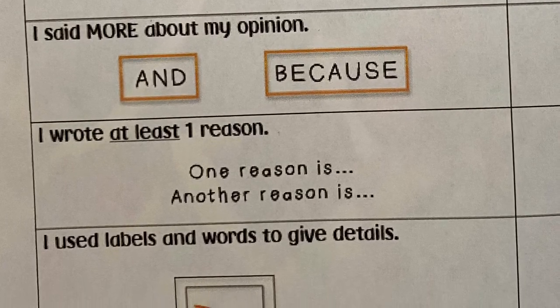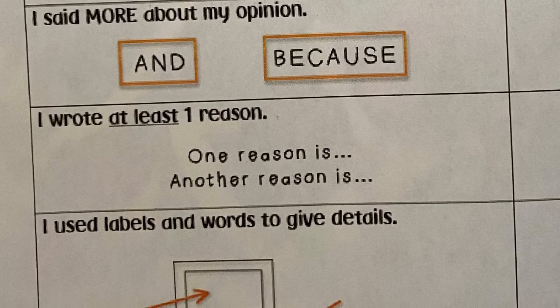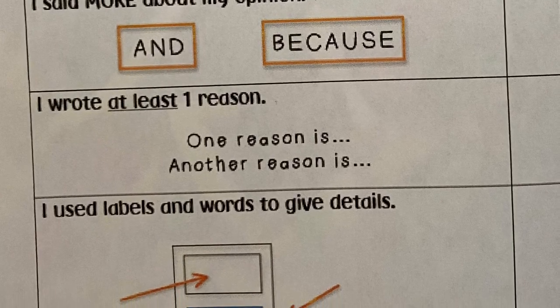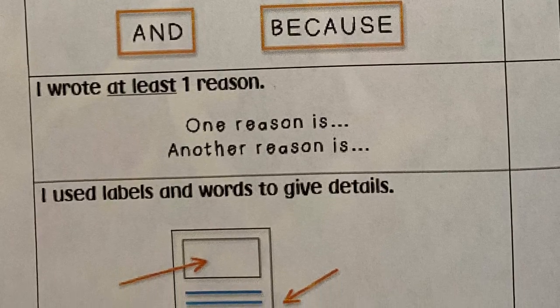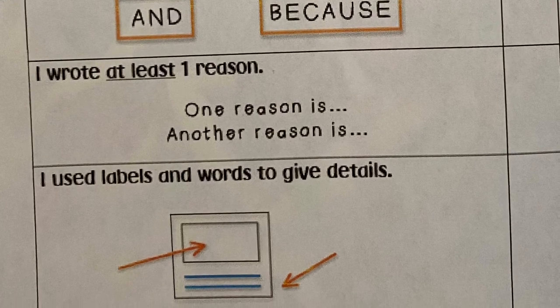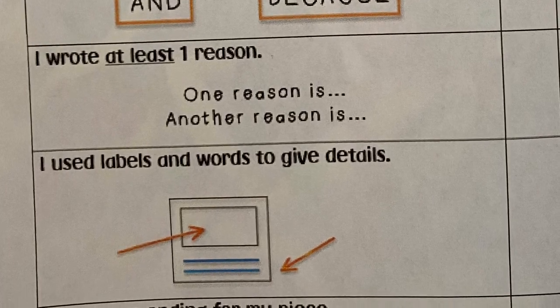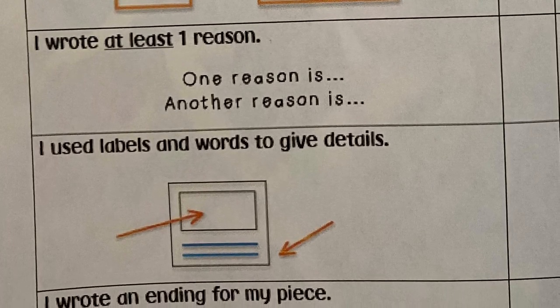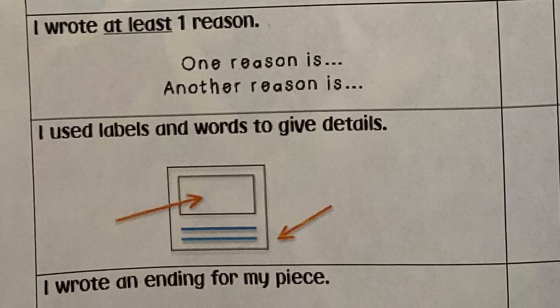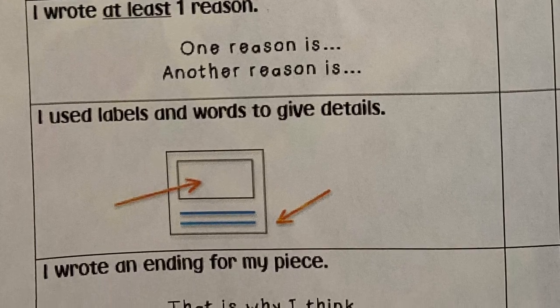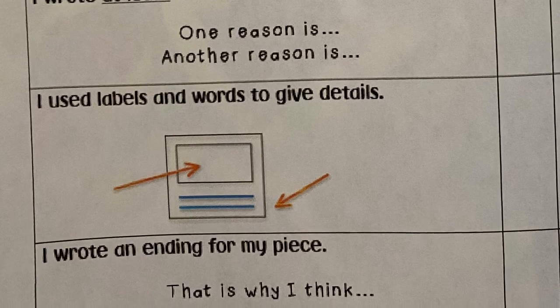I used labels and words to give details. So not only do you want to teach the reader about your opinion in your words, but you also want to do it in the picture too, the illustration. And finally, how did you write an ending? Did you restate your opinion again in a different way?